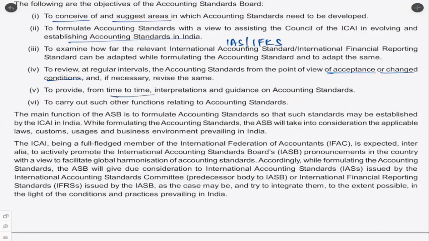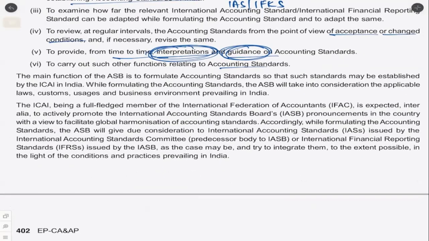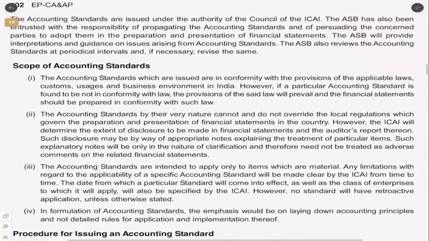To provide from time to time interpretations and guidance on accounting standards. Sometimes whatever is there in the accounting standards will not be sufficient, therefore we'll have to interpret and give guidance to entities. That will be done by ASB, to carry out such other functions relating to accounting standards. If there is anything else, it's kind of an etc. field. So whatever is left will be done by ASB as well. So those are the objectives. Just remember the objectives, that's more than fine.